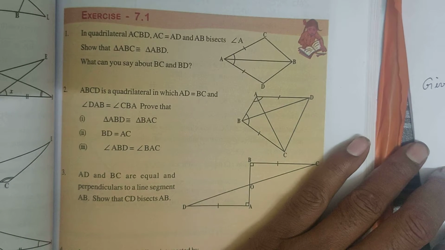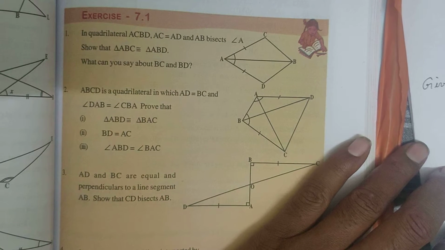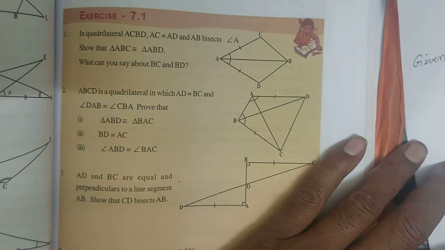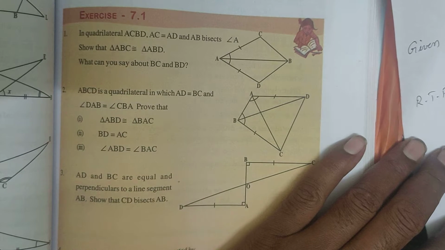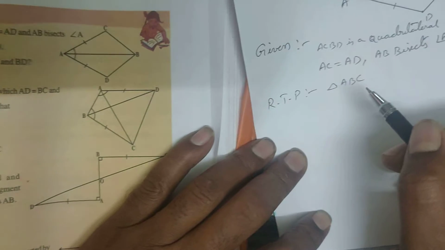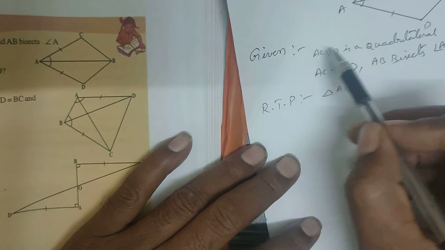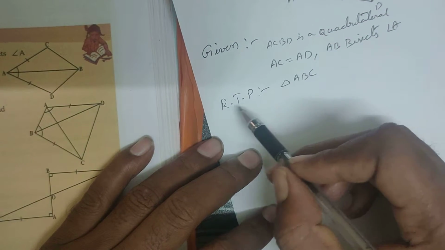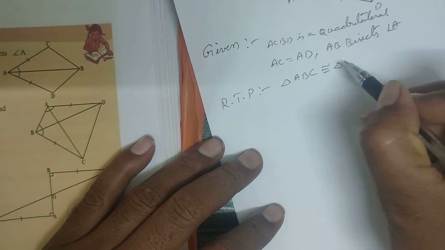And also AB bisects angle A. It is also given for us. Okay, these all are given. Next, Required to prove. What do you have to prove? You have to prove triangle ABC. Now you can see: ACBD is a quadrilateral is given. AC is equal to AD is given. AB bisects angle A. Required to prove: triangle ABC is congruent to triangle ABD.